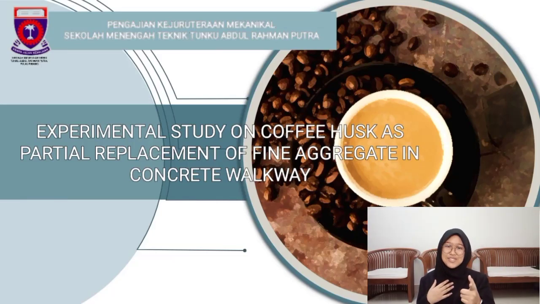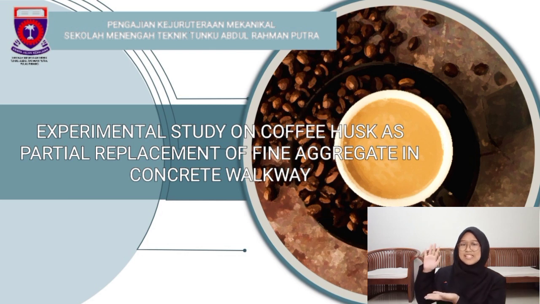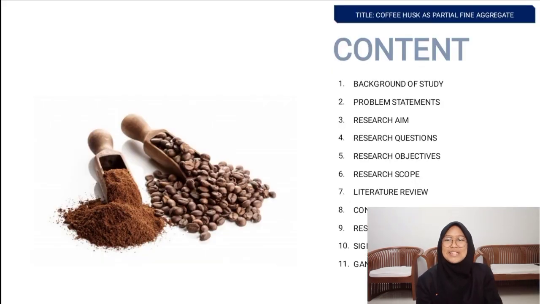I want to present to you an experimental study of coffee husk as partial replacement of fine aggregate in concrete walkway. Before we go further, I would like to share my content first. Here's the content: background of study, problem statement, research aim, research question, research objective, research scope, literature review, conceptual framework, research methodology, significance of research, and Gantt chart.